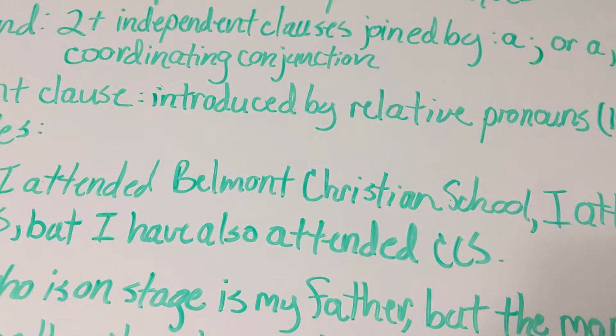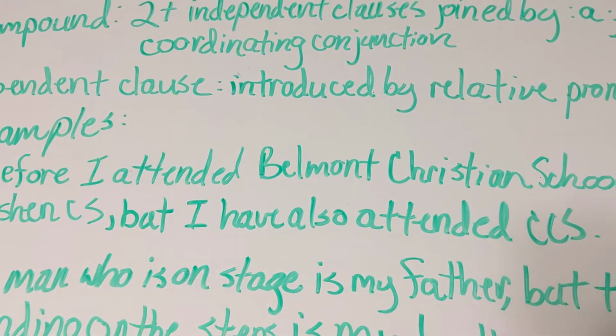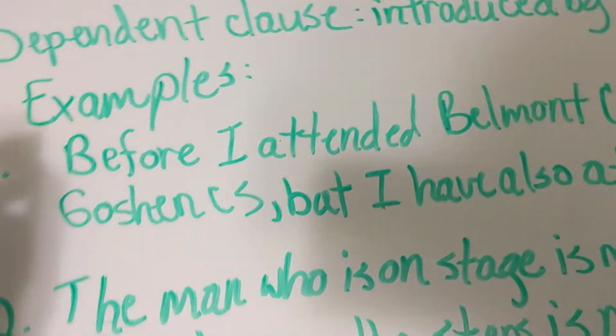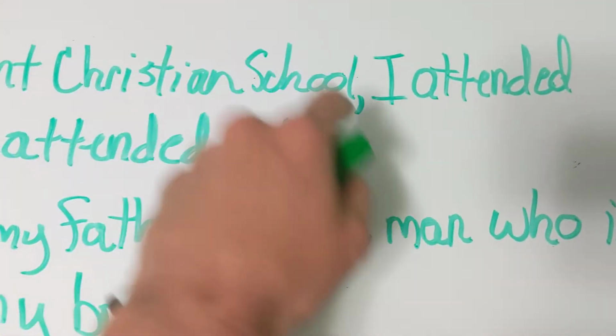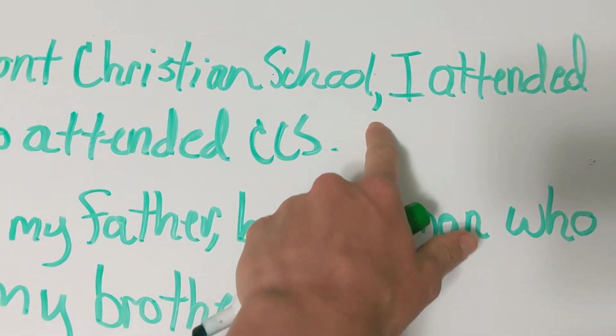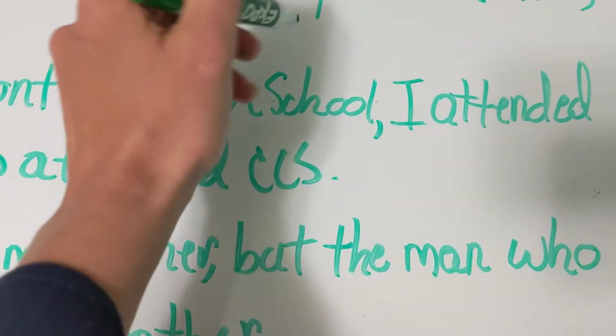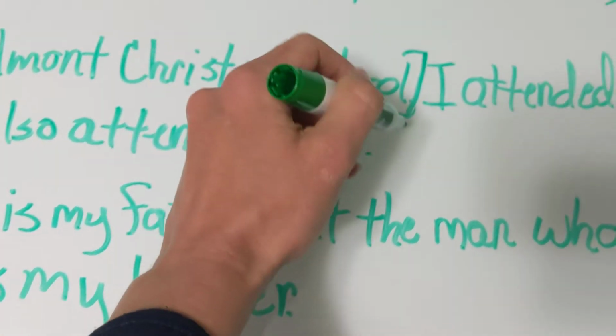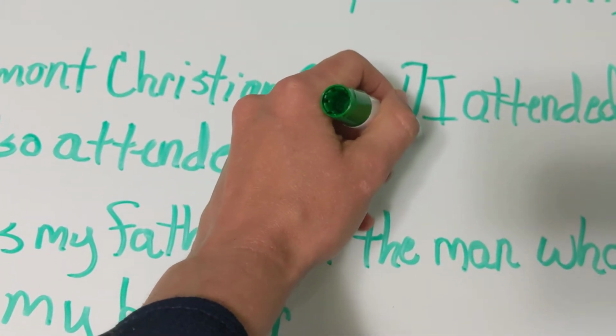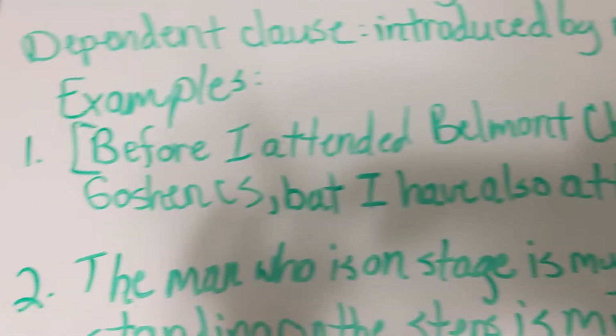The first thing you're going to do is look for those dependent clauses. My first one is right at the beginning of the sentence, before I attended Belmont Christian School. Remember, if it's an introductory clause, it'll end in a comma, and that's where your clause ends. Within that, I erased my comma. Okay, so now that we've marked that first clause,